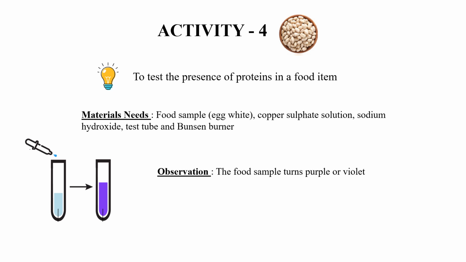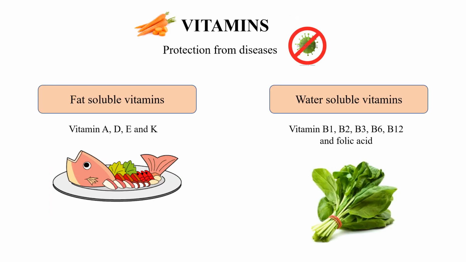If you take food that has protein and add copper sulfate and sodium hydroxide, you will know that the food contains protein if it turns purple or violet. Next we are going to talk about the activity. Now that we have completed proteins, we are going to move to the vitamins.